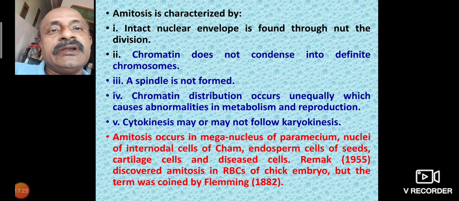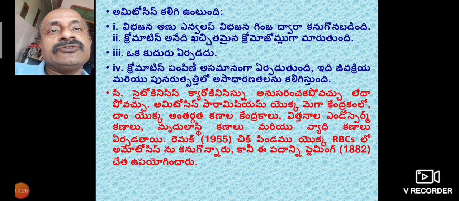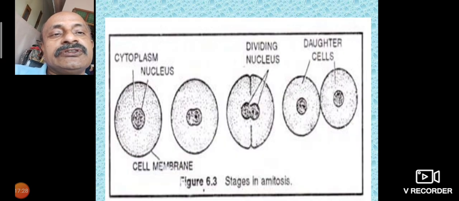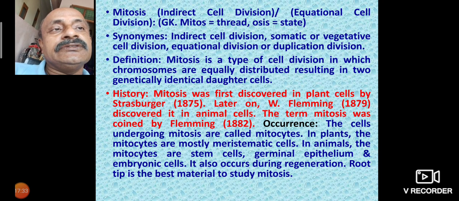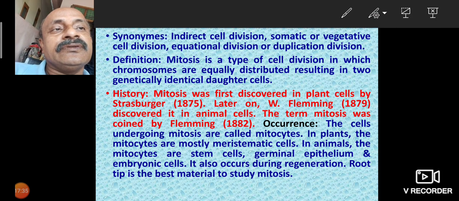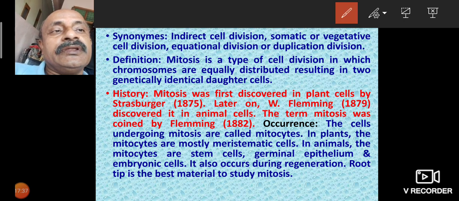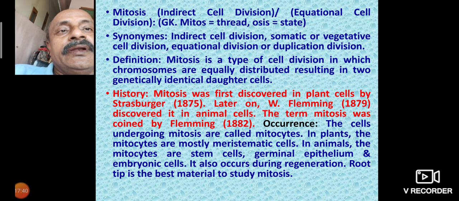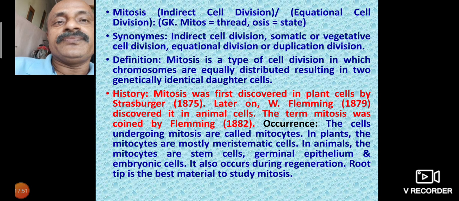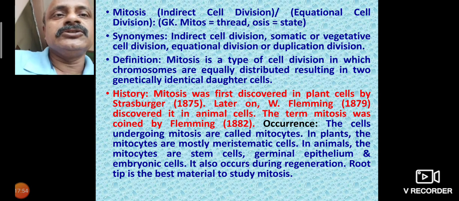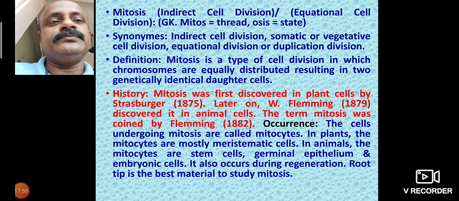So mitosis has stages, and here is the starting of mitosis. Mitosis is an indirect cell division, an equational cell division.